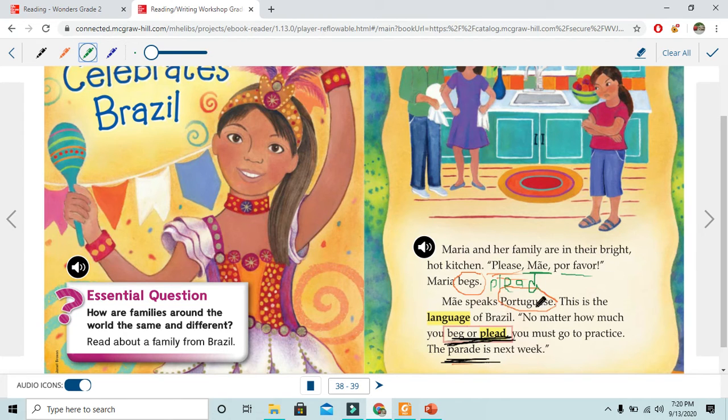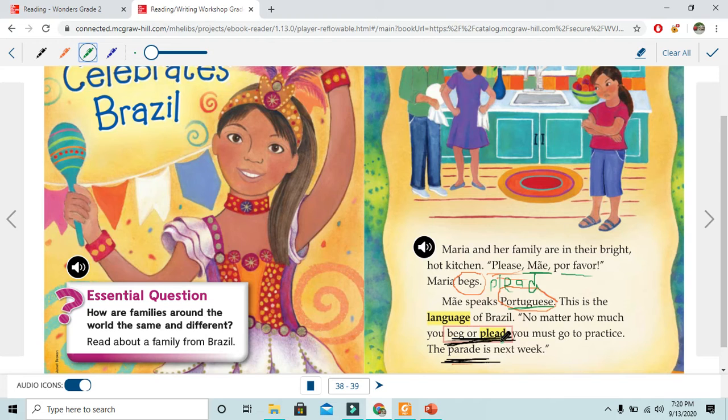Mai speaks Portuguese. Portuguese is a language. This is the language of Brazil. So what do the people speak there in Brazil? Yes, Portuguese. No matter how much you beg or plead.